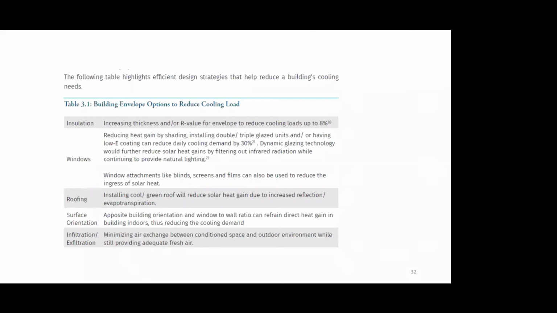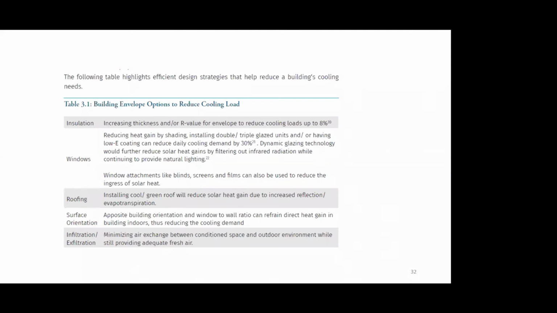Then the roofing, using a green roof or vegetative roof: when you irrigate the roof, a part of that water evaporates and takes heat out from the building itself. Reflective china tiles on the roof help to reflect the heat back. Even with the orientation of the building, can we use two towers to cast shadow on one another at different periods of the day, thereby reducing the incidence of incoming heat from the ambient to the building?